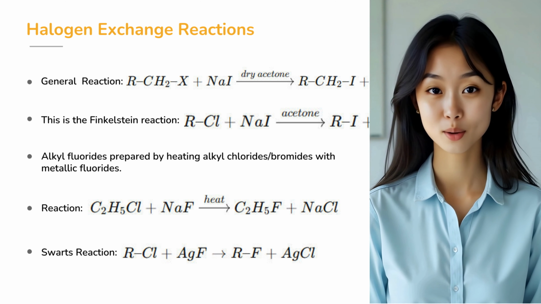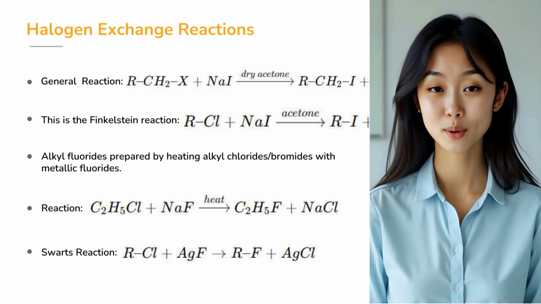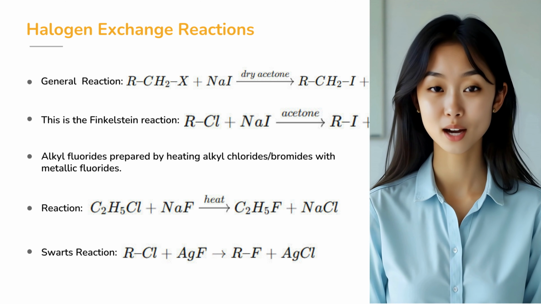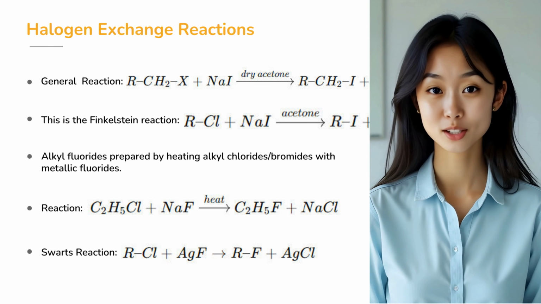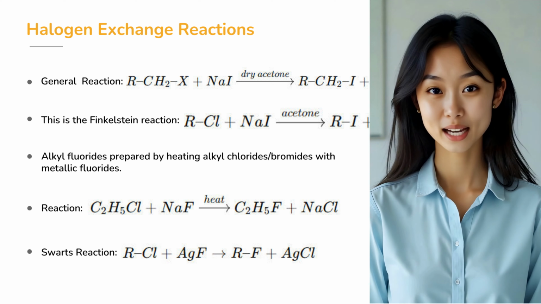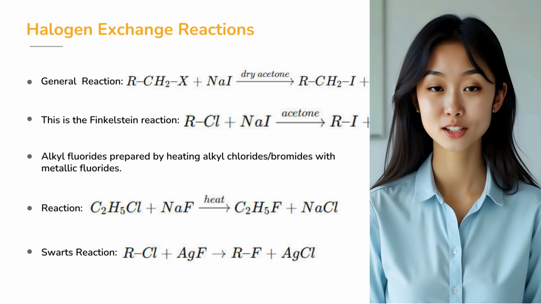Next, let's talk about preparing alkyl fluorides. They are made by heating alkyl chlorides or bromides with metallic fluorides. For example, C2H5Cl plus sodium fluoride on heating gives C2H5F plus sodium chloride. Another method is the Swarts reaction. In this case, RCl reacts with silver fluoride to give RF plus silver chloride. So, halogen exchange allows us to convert one haloalkane into another, depending on which halogen we need for synthesis.